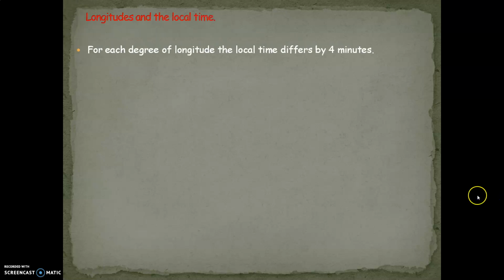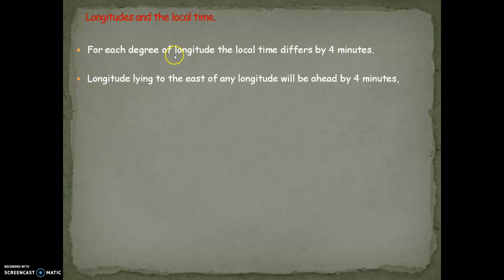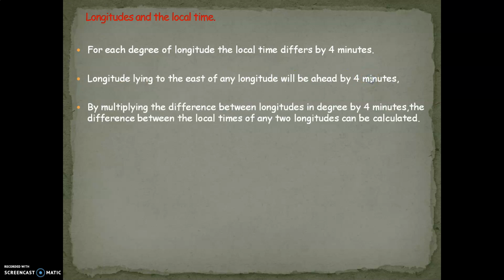Longitudes and local time. For each degree of longitude, the local time differs by 4 minutes. So for the difference between two longitudes in degrees, the local time differs by 4 minutes per degree. A longitude lying to the east of any longitude will be ahead by 4 minutes. So all longitudes that lie towards the east, the time will be ahead by 4 minutes. By multiplying the difference between the longitudes in degrees by 4 minutes, the difference between the local times of any two longitudes can be calculated.